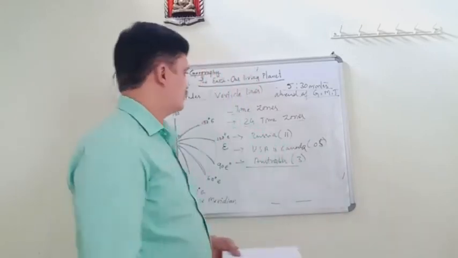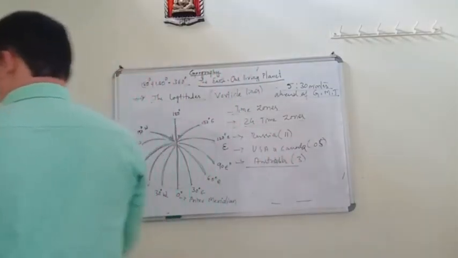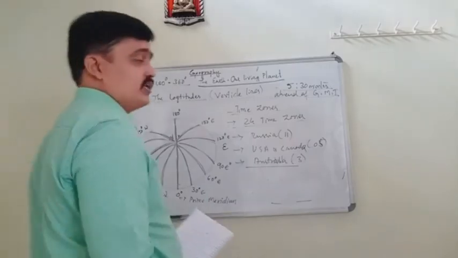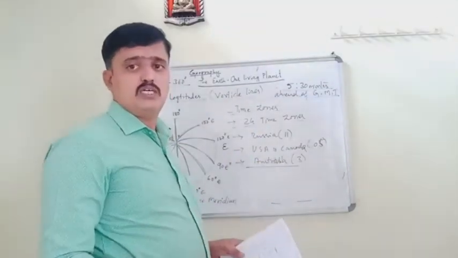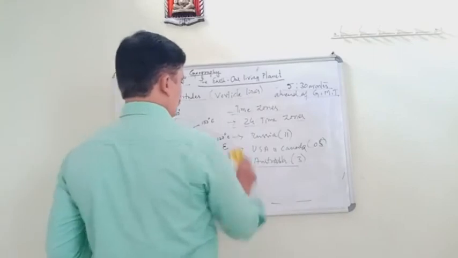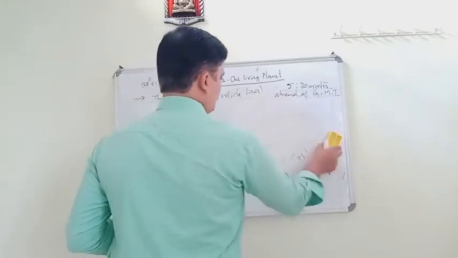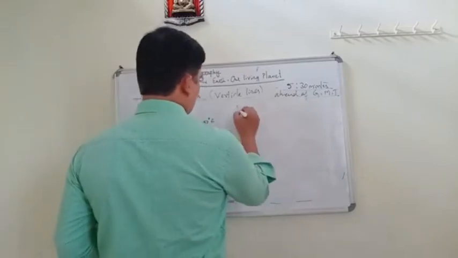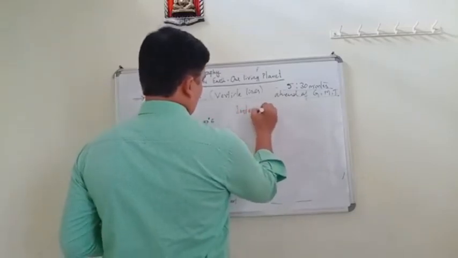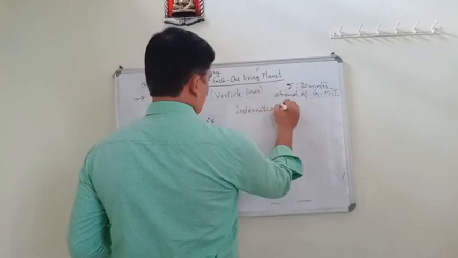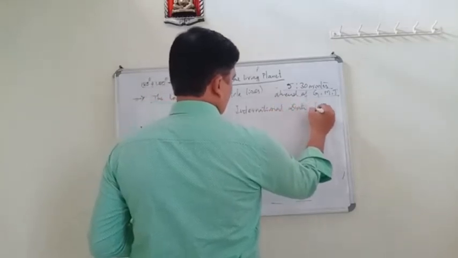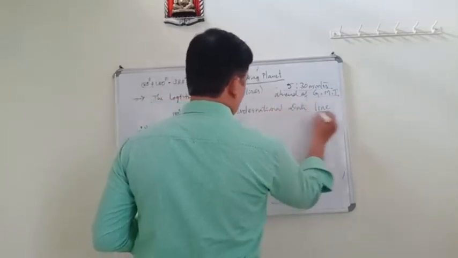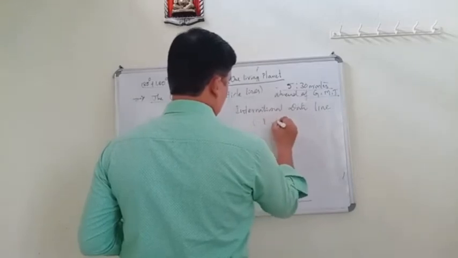Time zones means the land surface is divided into zones. Next, one more important thing: the International Date Line, IDL.